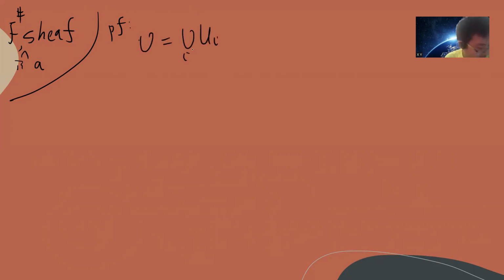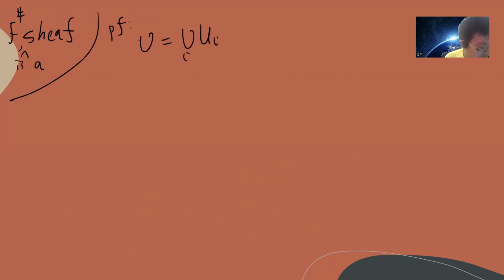The sheaf f star, f sharp, is a sheaf. You can think a little bit about why this is true, but let me just quickly prove it. Actually, the proof is not difficult. There's another proof which is more difficult, but this one is simple. So let's take u, and let's take some open cover.